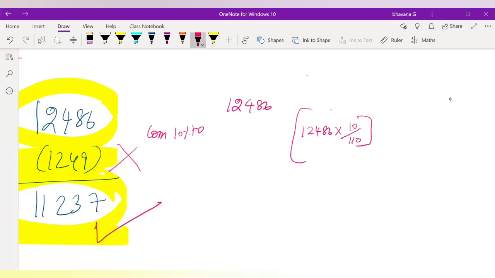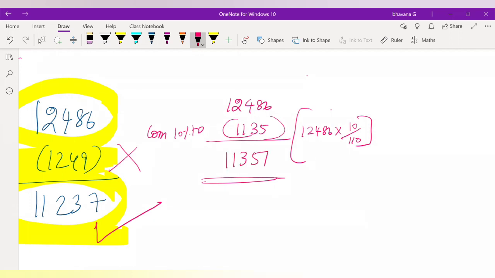First, let's see what the answer comes. The answer that you will get here is 1135. So if you do 12,486 minus the commission paid, 1135, what will be the answer that you are left with?